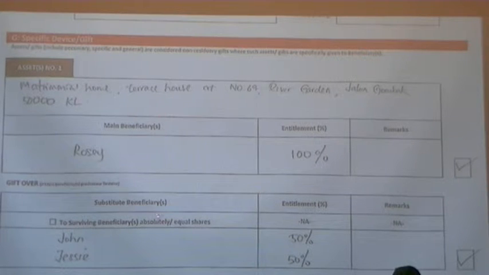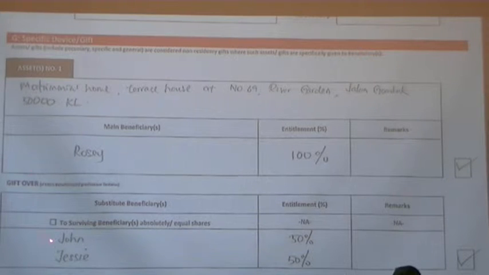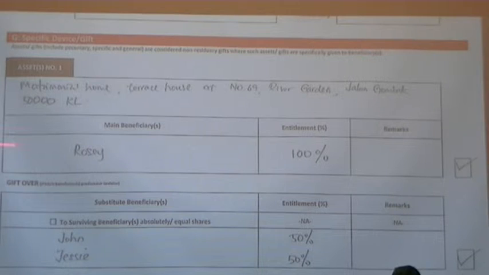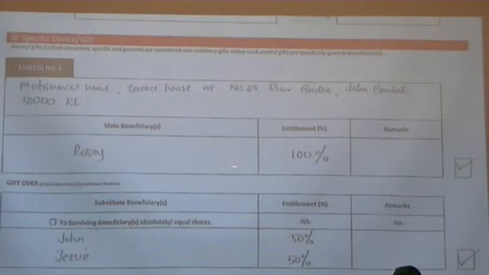And then gift over: before it passes down to John and Jesse, let's say it's not only Rosie up there, there's another party up there. In addition to that, you can tick to my surviving beneficiary reflected up here. So the distribution here would be 100% to Rosie, and then subsequent to that, John and Jesse 50-50, one tick.